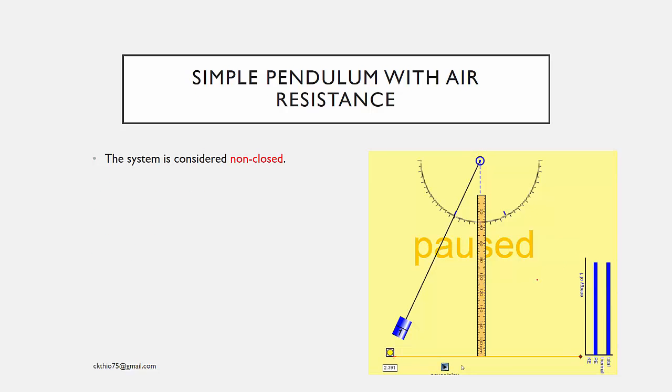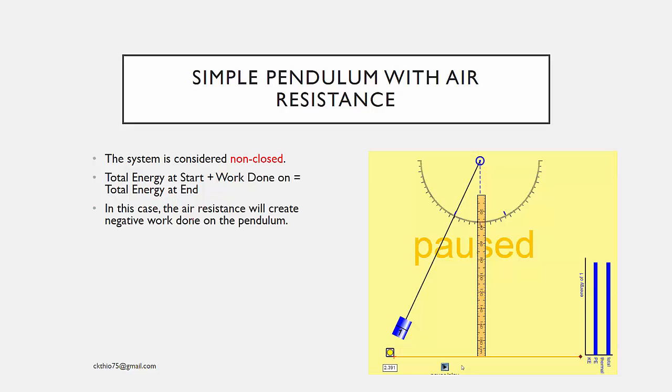So for a simple pendulum with air resistance, the system is considered to be non-closed. So in this case, the equation is total energy at start plus some work done on it is equal to total energy at the end. In this case, the air resistance, as mentioned, will create a negative work done on the pendulum. And in this case, the energy is converted to thermal energy in the air. So this is what will happen.